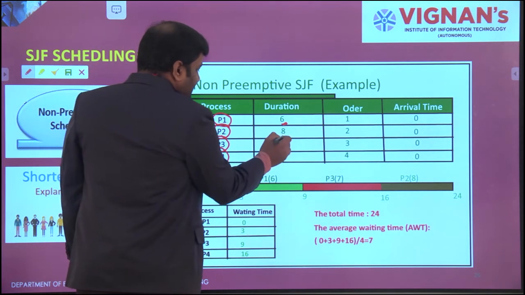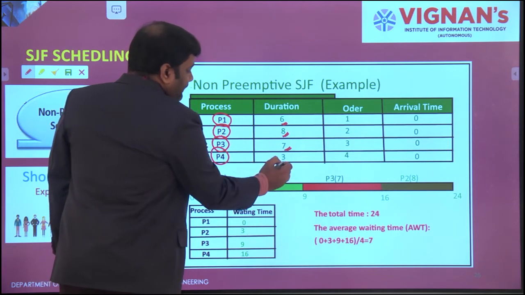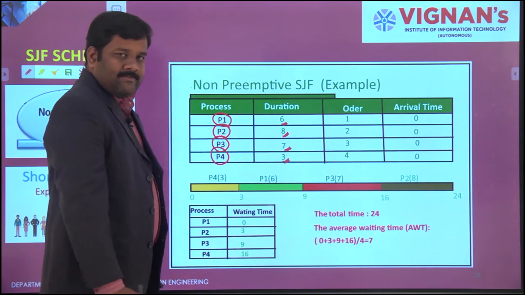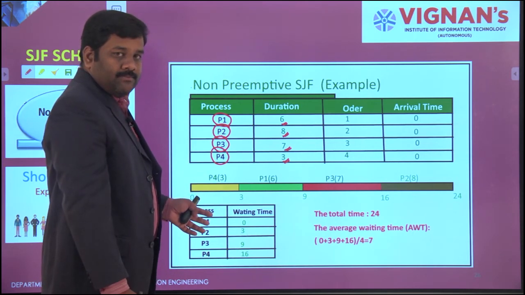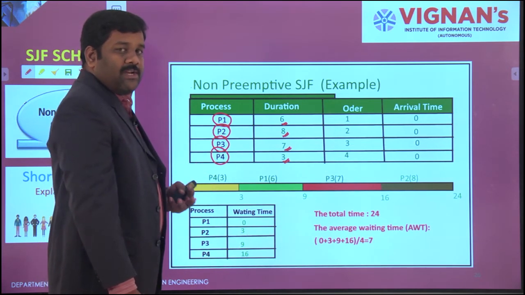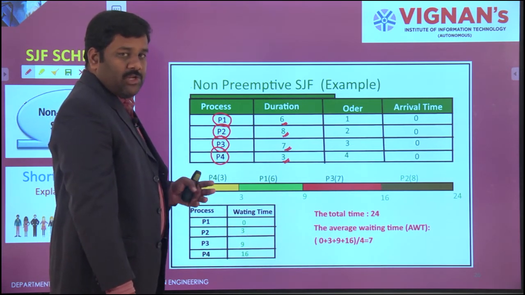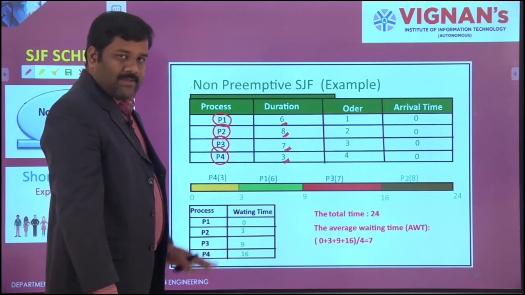Same as P2 needs 8 seconds, P3 needs 7 seconds, and P4 needs 3 seconds. We still don't know where they have to start and where they have to stop. There are no such priorities available with this, and you need to create your own waiting times and execution times. These are only turnaround times.